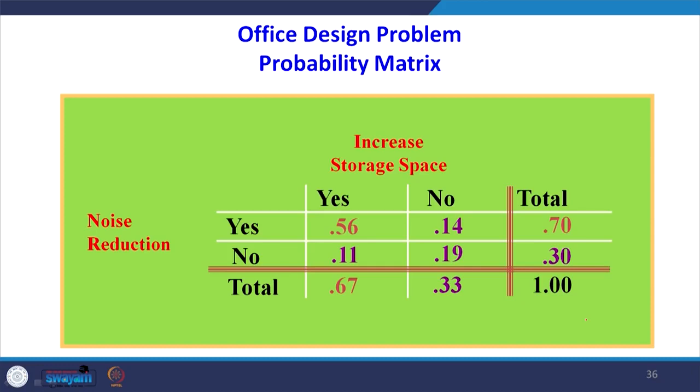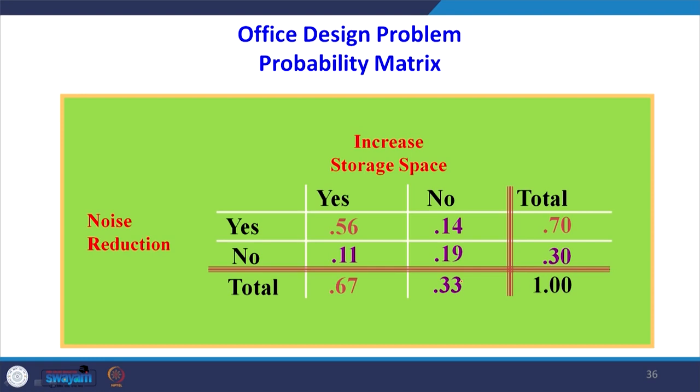So the 0.56 is the intersection, the people who said yes to both designs, noise reduction and increasing storage space. Once you know this 0.56, the remaining cells you can get by subtraction. 0.70 minus 0.56 is 0.14, that is those who said no to storage space and yes to noise reduction. Then if you subtract 0.56 from 0.67, you will get 0.11. 0.33 minus 0.14, you will get 0.19.